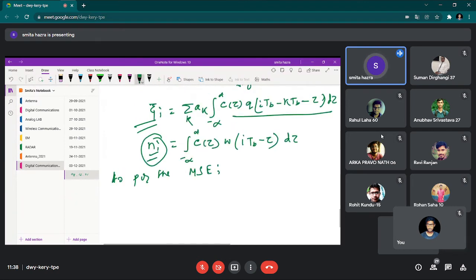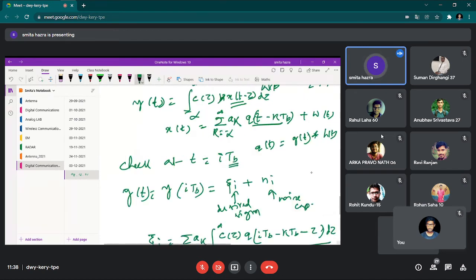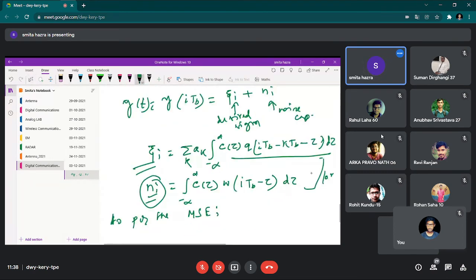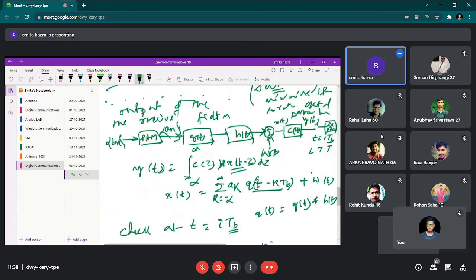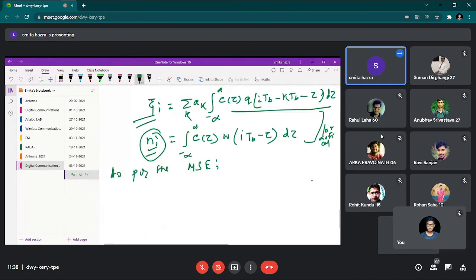Let me mark here practical, then I think it will help you later to identify the thing. Ideal is, who will say the ideal output? y of iTb. What is the ideal output? Please.